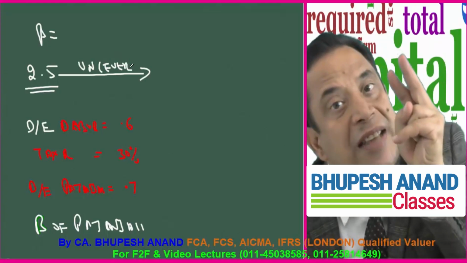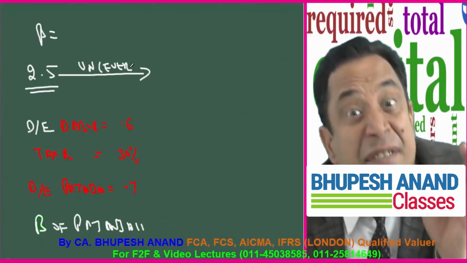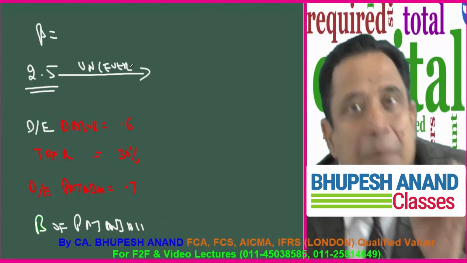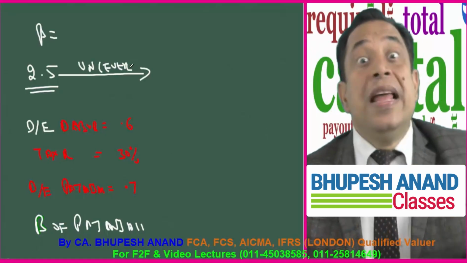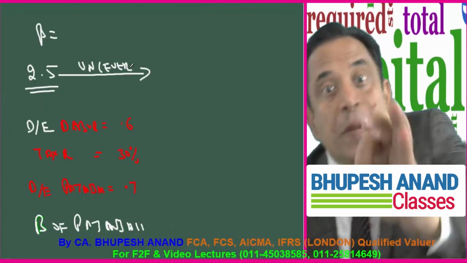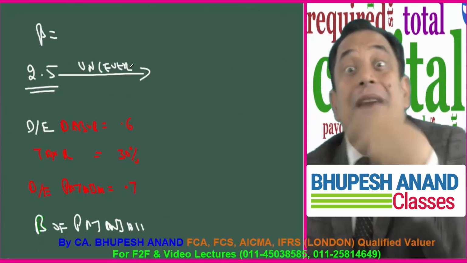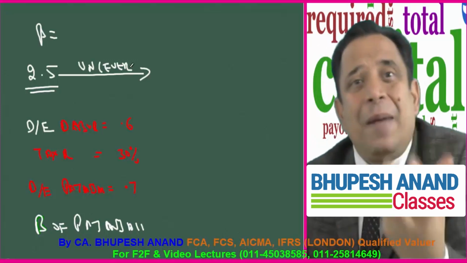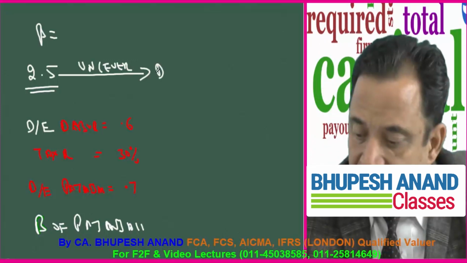One is the business risk element and the second is the financial risk element. I want to nullify that financial risk element. I want to nullify the effect of debt equity mix from this beta. It means I have to divide by that effect, because then only can I nullify that effect.